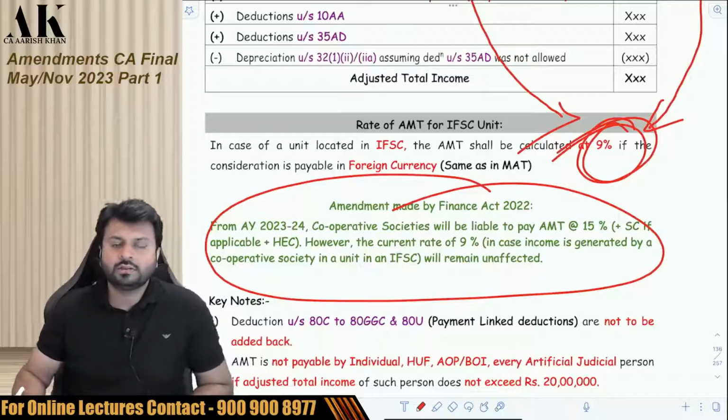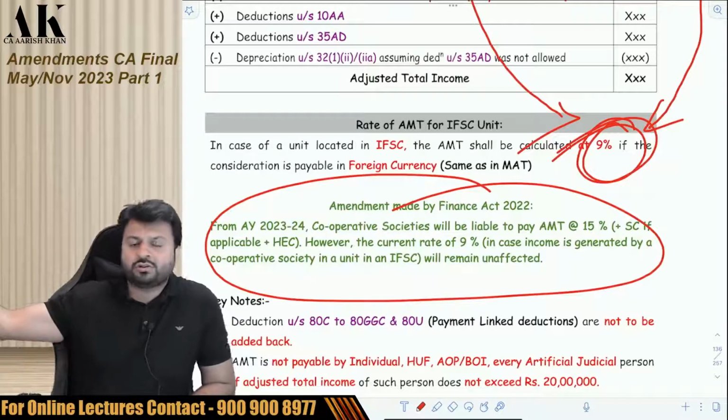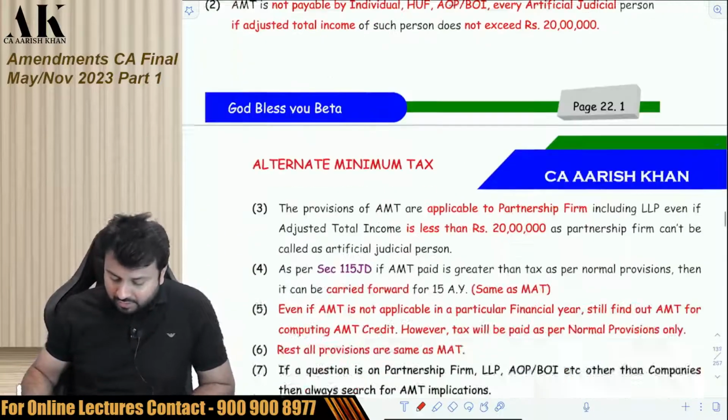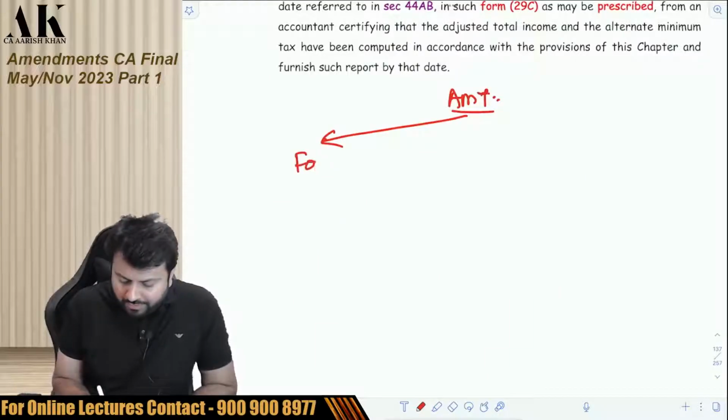So the government is giving a lot of relaxation to cooperative societies. For surcharge also there is a relaxation. Here in AMT also there is a relaxation. So now what will be the AMT position as of now? Pay attention please. AMT position for cooperative societies.